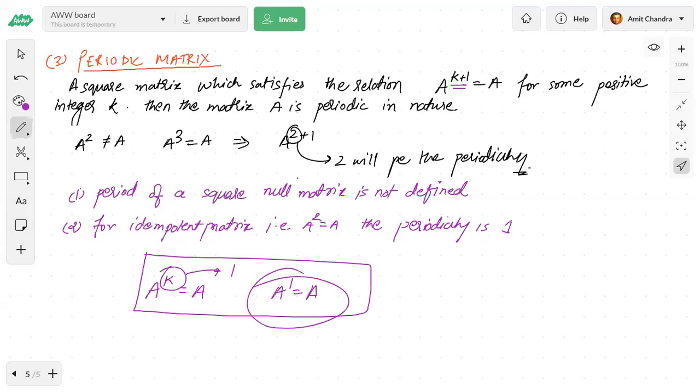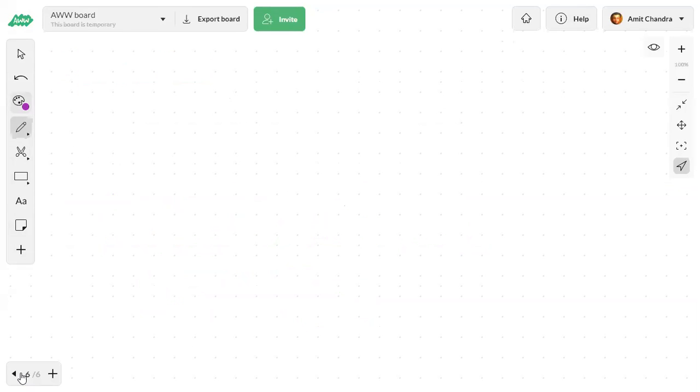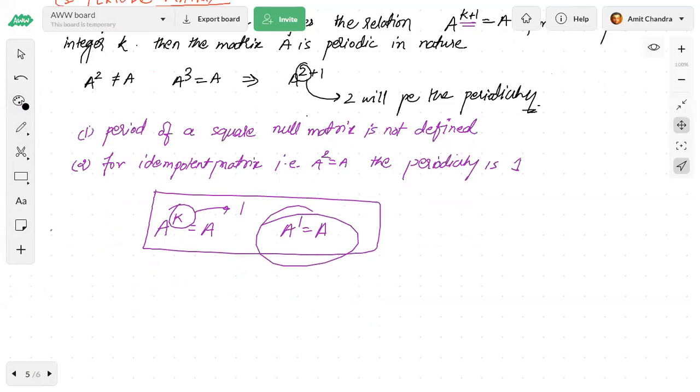Fine. Just check this one also. Next kind of matrix. But obviously periodicity means the matrix will repeat. Let's see an example for a periodic matrix.